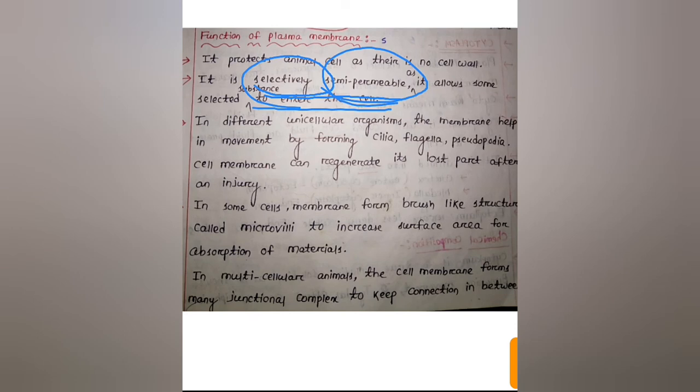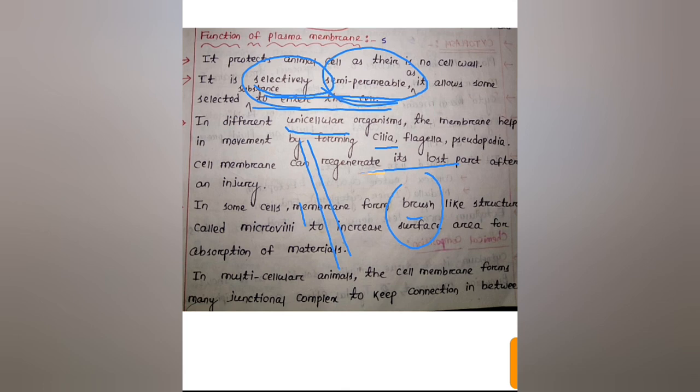Next, in unicellular organisms, unicellular meaning single-cell organisms, the membrane helps in movement by forming cilia, which are short hair-like structures, and flagella, which are long hair-like structures, and pseudopodia, which are present in amoeba. The cell membrane can regenerate its lost part after an injury. After it becomes injured, the cell membrane can regenerate its lost part.